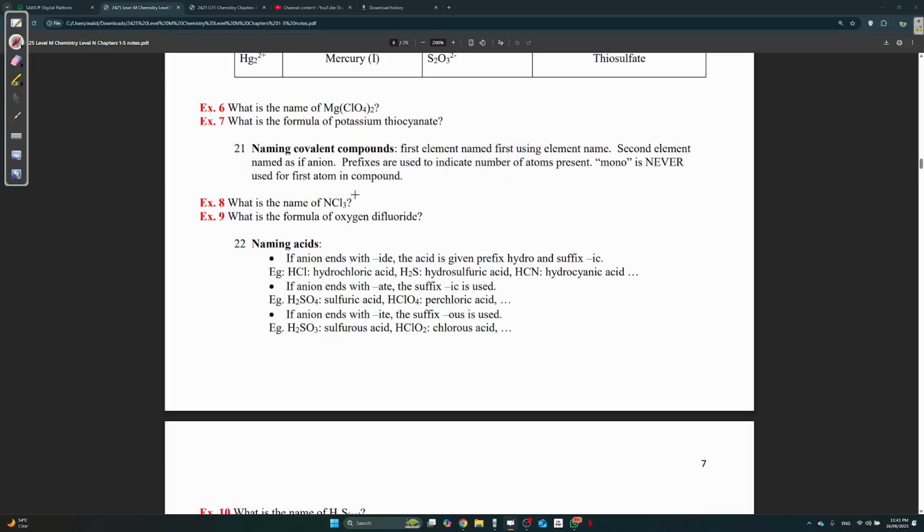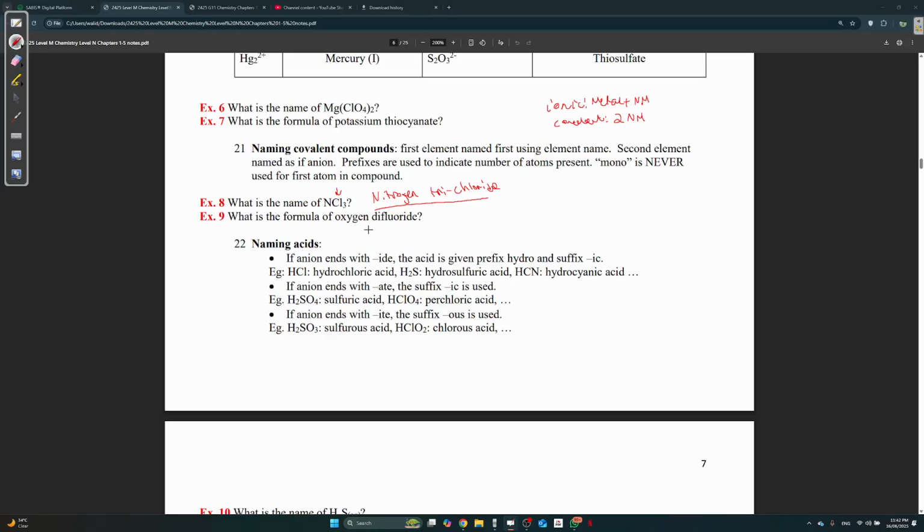But anyways, what's the name of NCl3? It's nitrogen trichloride. How do I know if it's covalent or ionic? Ionic is metal plus non-metal. Covalent is two non-metals. So over here, nitrogen and chlorine are both non-metals, so it's very obvious that it's covalent, and we're therefore going to use these prefixes.